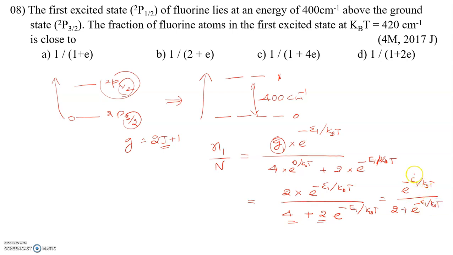Bring this e power minus E1 by kBT to the denominator and multiply with these two, so we will get 1 by 2 into e power minus E1 by kBT, plus, if you bring this term to the denominator, it will become positive, e power plus E1 by kBT, and if you multiply with this term, the powers add up to 0, so you will get e power 0, so you will get the answer as 1.